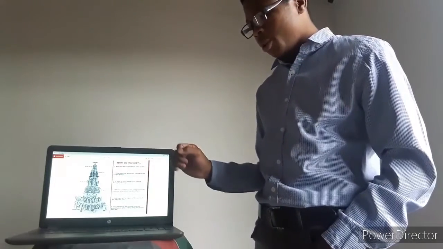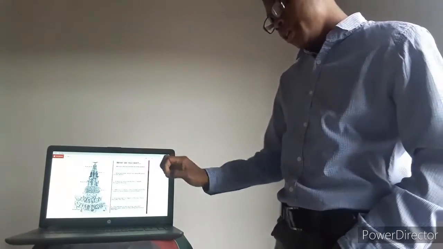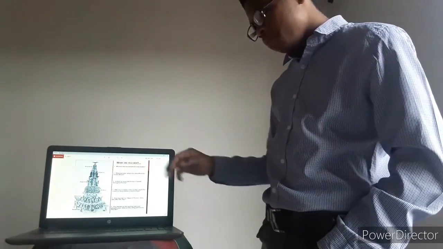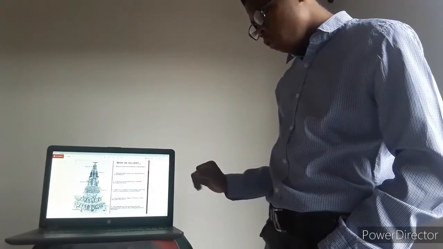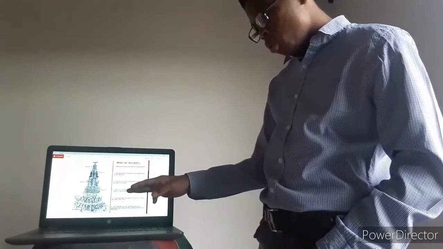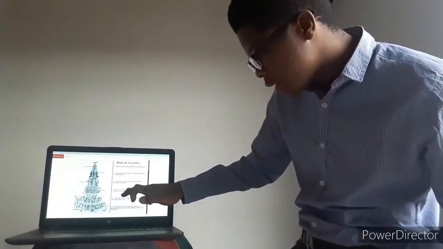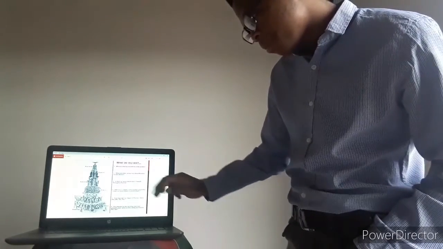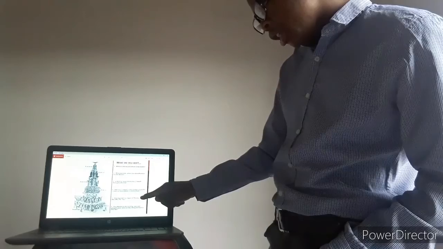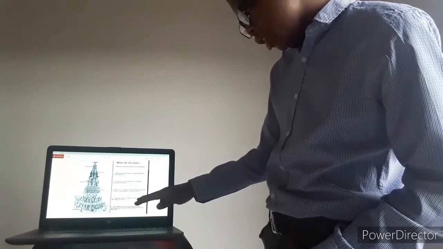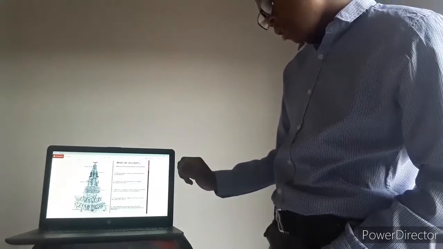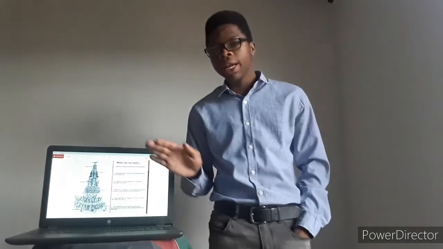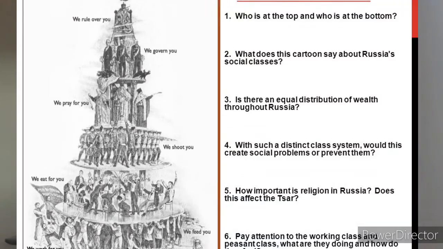Now the questions are as follows: who is at the top and who is at the bottom? What does this cartoon tell us about Russia? Is there an equal distribution of wealth throughout Russia? With such distinct class systems, will this create social problems or prevent them? Now, these are all the questions that you have to answer, and I'm going to put them on the screen for you to see.